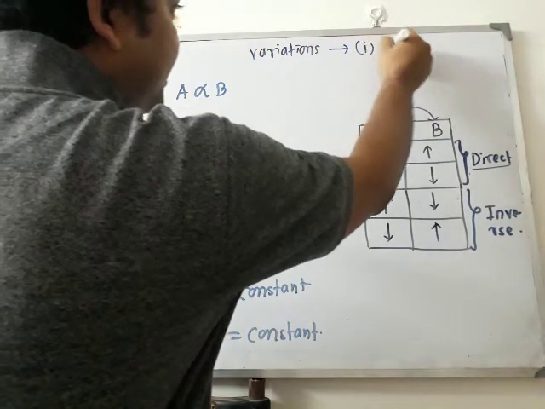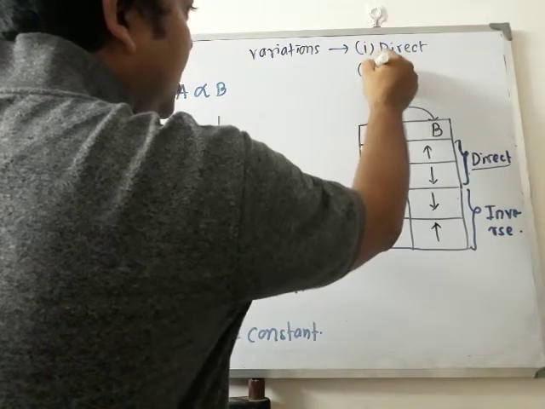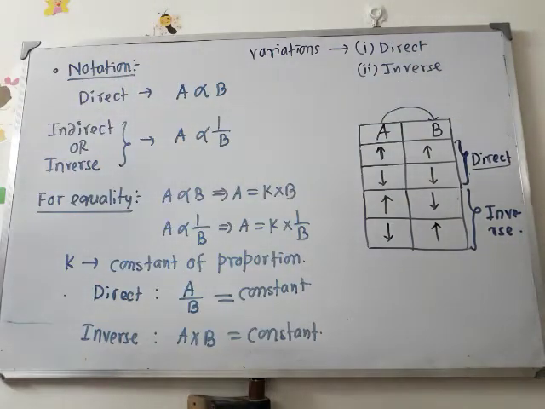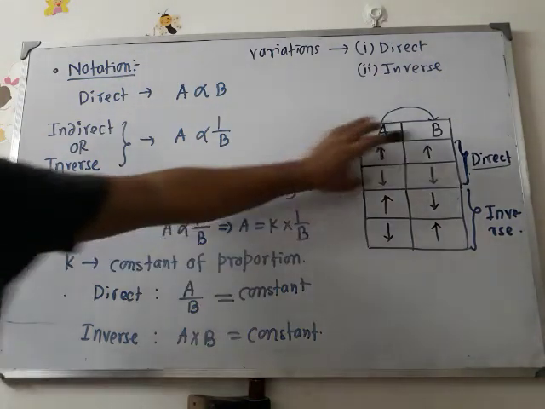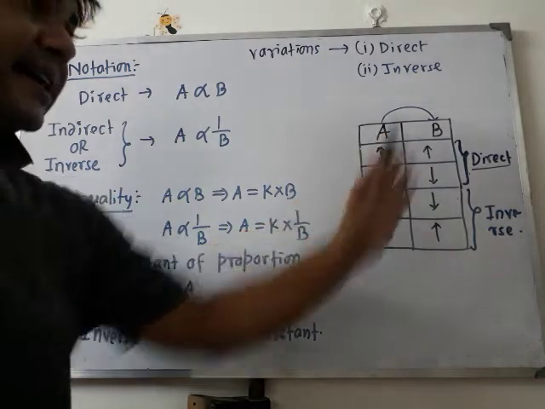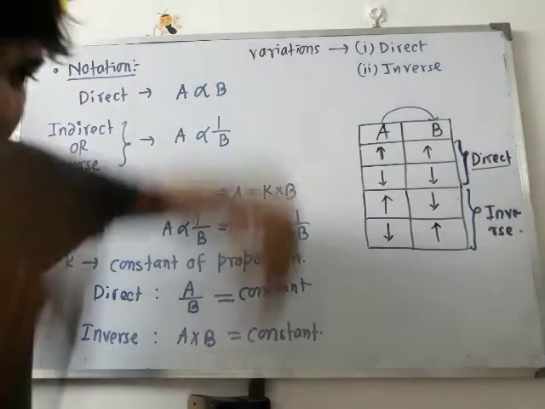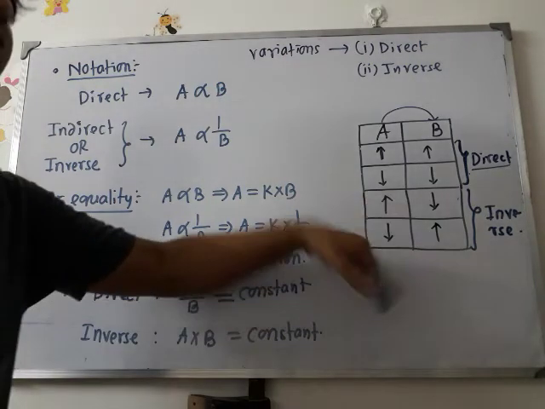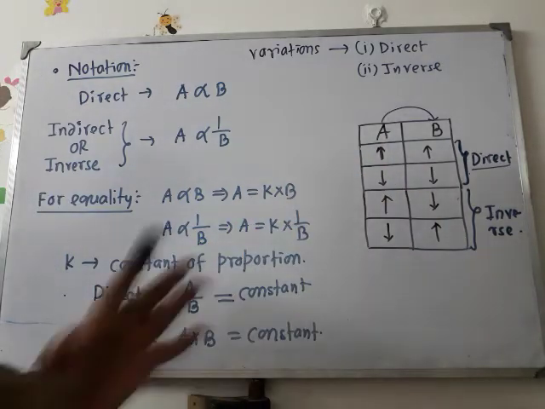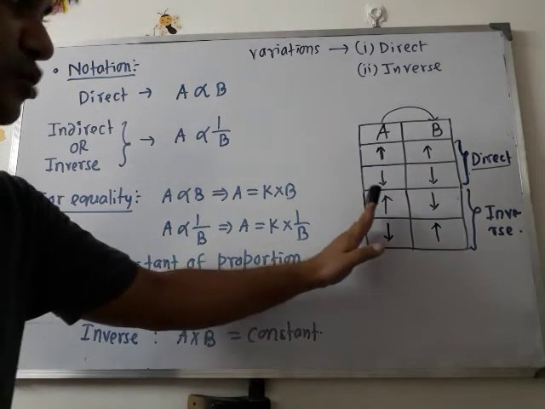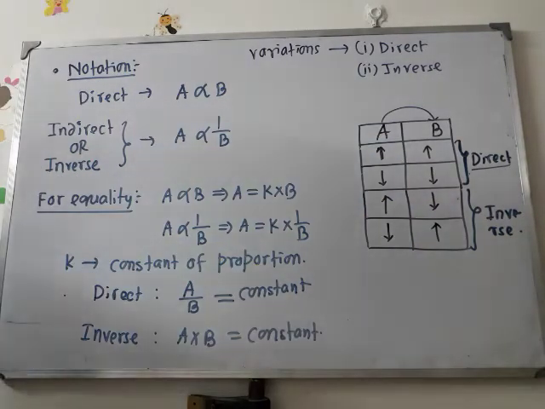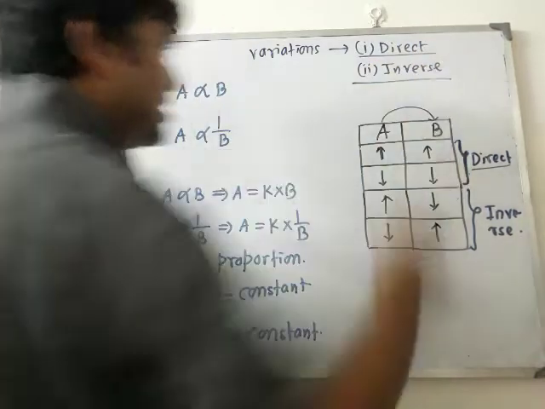Number 1, direct variation, or number 2, inverse or indirect. Two quantities are said to be in direct variation if they behave alike, either both in increasing direction or both in decreasing direction. And they are called inverse relation or inverse variation if they are in contrary direction. That means if the first quantity increases, the second quantity will decrease. If the first quantity decreases, the second quantity will increase. Okay, so these 2 types of variations are there.